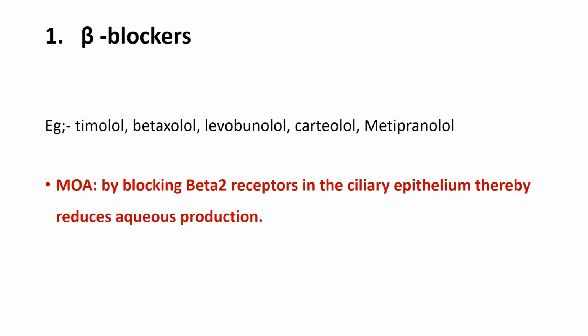Coming to the first group of drugs useful in the management of glaucoma, beta blockers. We have different agents as beta blockers, which include timolol, betaxolol, levobunolol, carteolol, metipranolol. The major mechanism by which they act is that they reduce the secretion of aqueous humor by blocking the beta 2 receptors in the ciliary epithelium. They block the beta 2 receptors in the ciliary epithelium and decrease the production of aqueous humor.